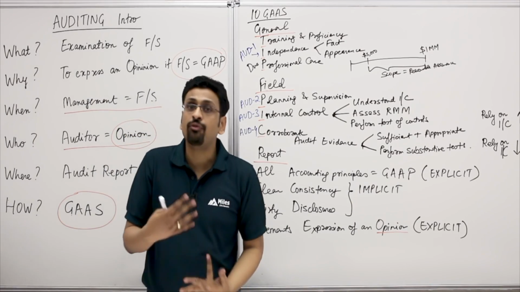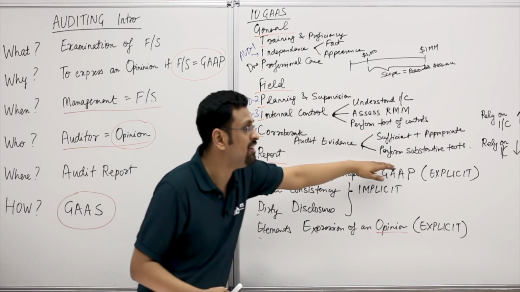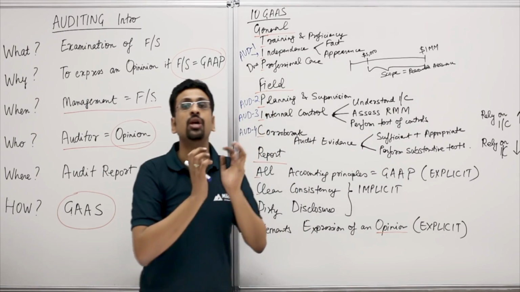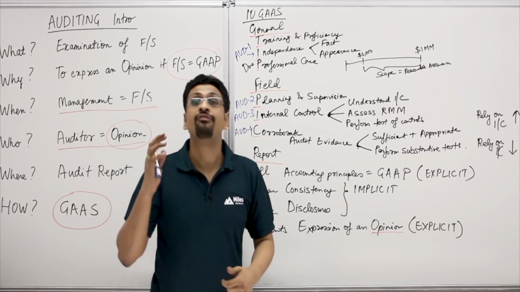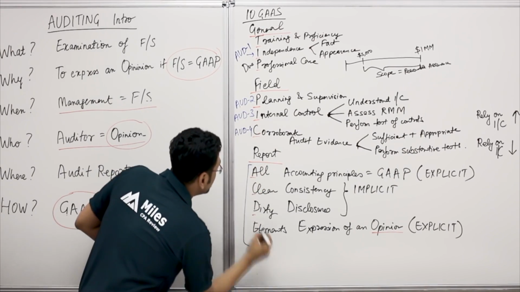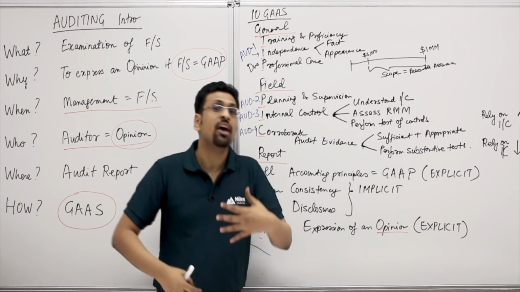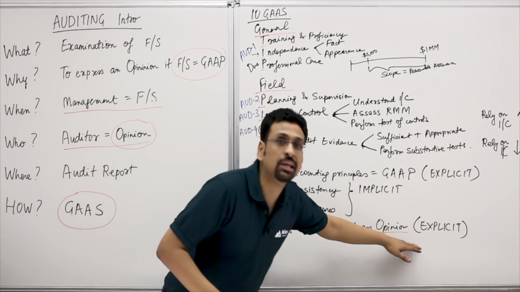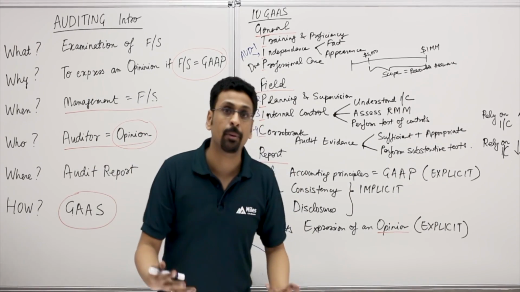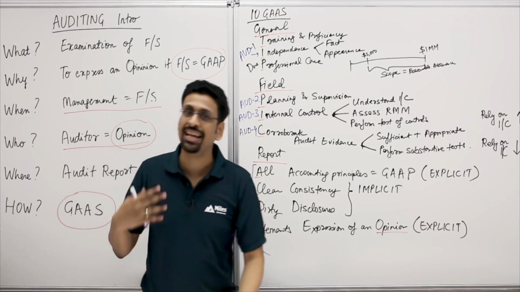In audit 5, we would learn about audit sampling. So when we're doing test of controls or substantive tests, we might not want to do the entire population. We might just want to pick up a sample out of that population. So that's what we're going to learn in audit 5. Then in audit 6, we're going to talk about these reporting standards. We're going to talk about how we write audit reports where we express our opinion. Again, opinion: unqualified, qualified, adverse, or even a disclaimer. Finally, we would wrap up with audit 7, where we have all the miscellaneous auditing topics.